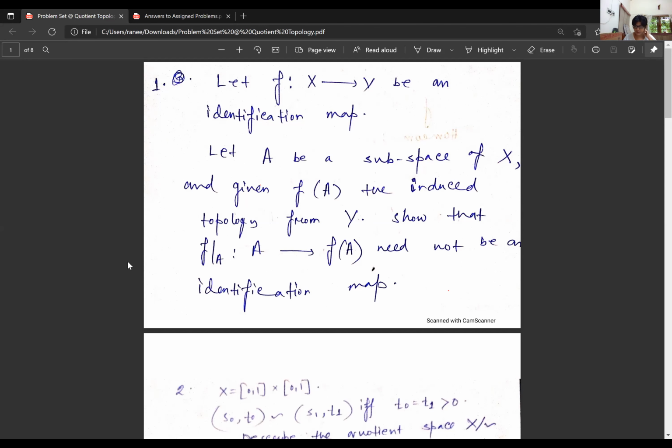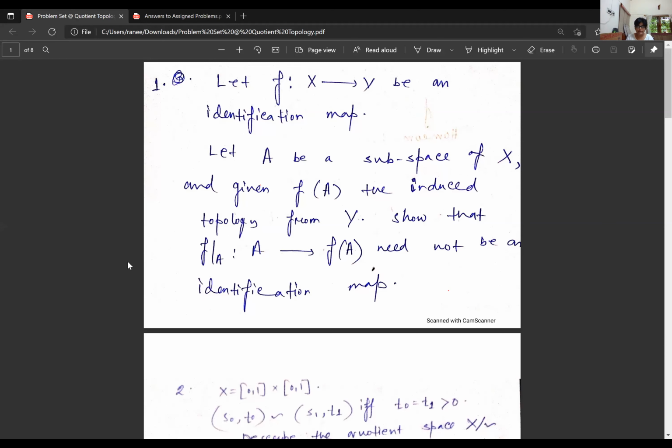So what are we doing here? Any idea? Does any one of you have a counterexample in your mind to see that this will not be a quotient map?